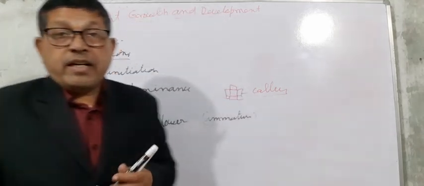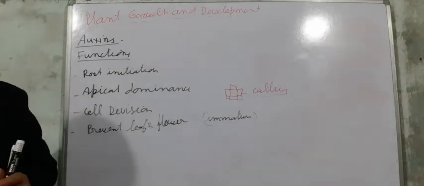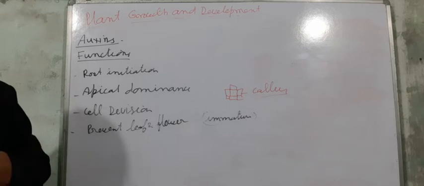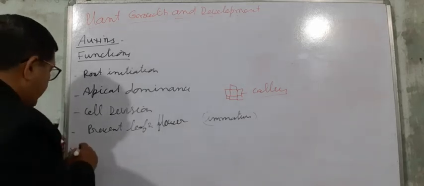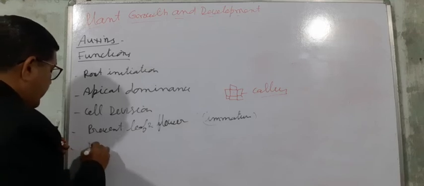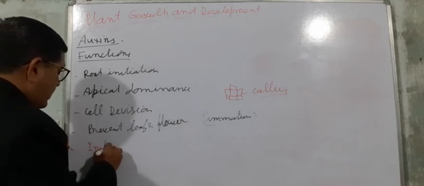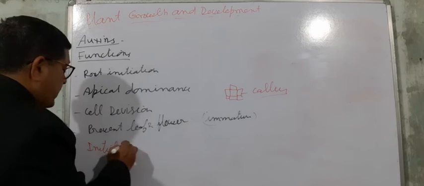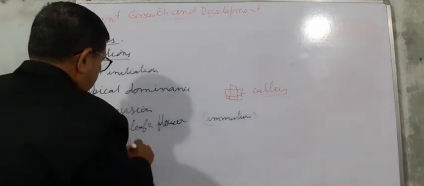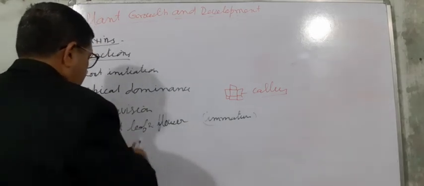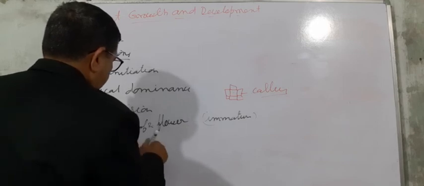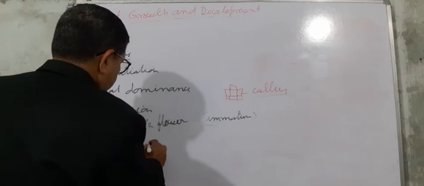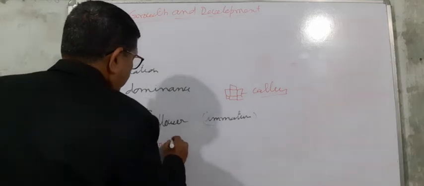So these are a few properties. Others are there, which you are familiar with. In some plants, auxin initiates flowering, as in pineapple.